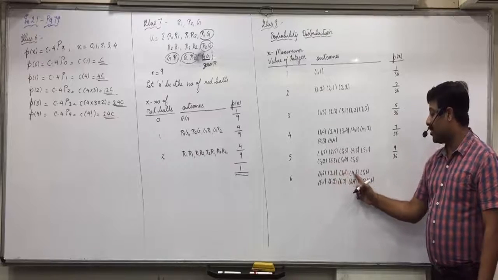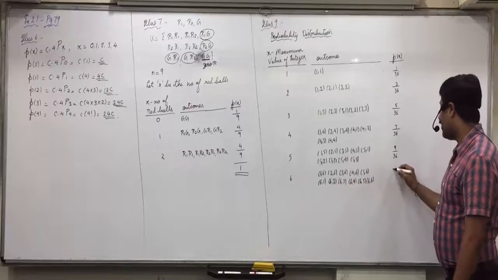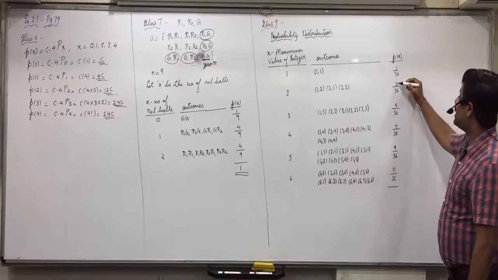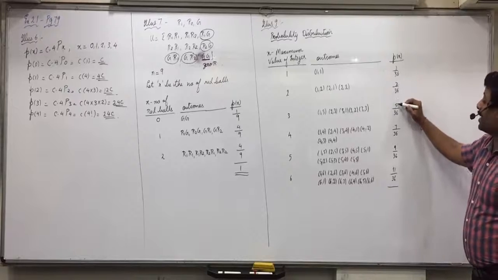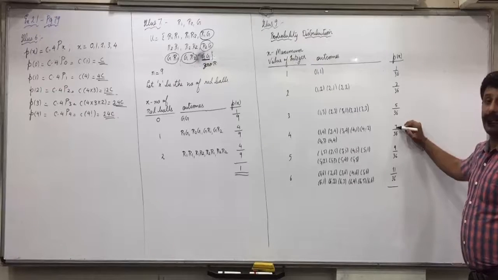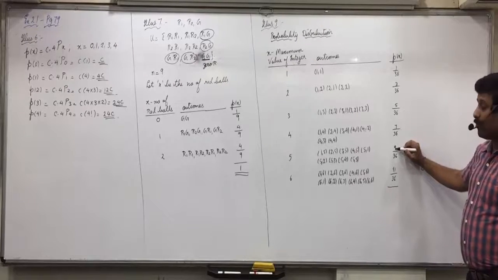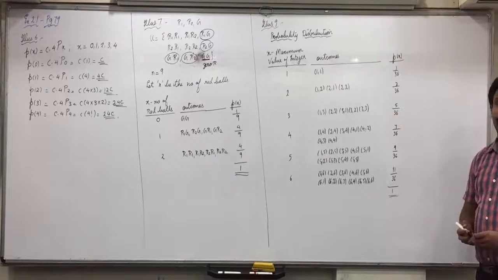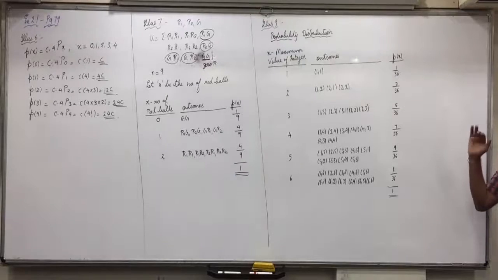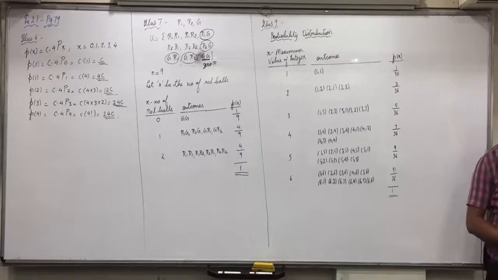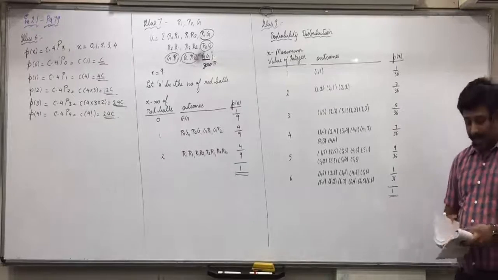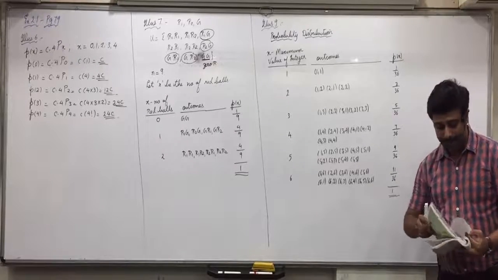Here 11 out of 36. 1 plus 3, 4, plus 5, 9, plus 7, 16, plus 9, 25, plus 11, 36 by 36, 1. Now x into P of x, x square P of x, mean and variance we can obtain. But this all should be repeated again, okay? Now last, illustration 10.